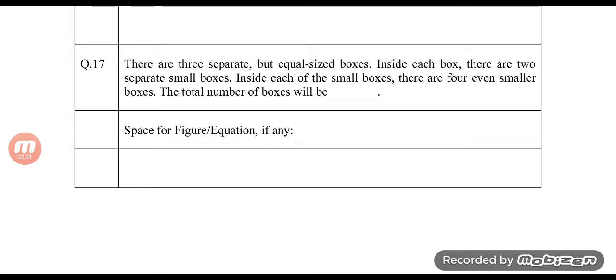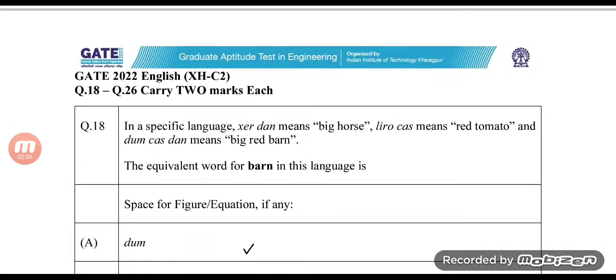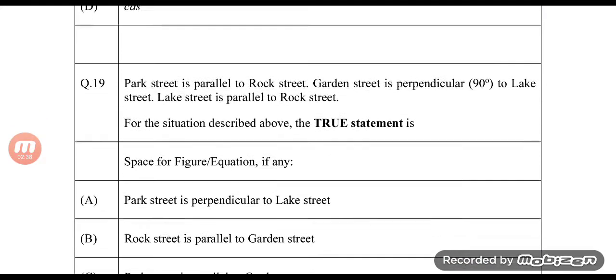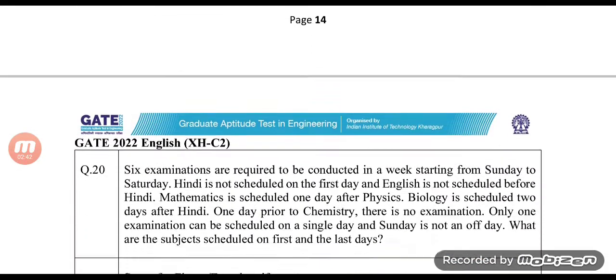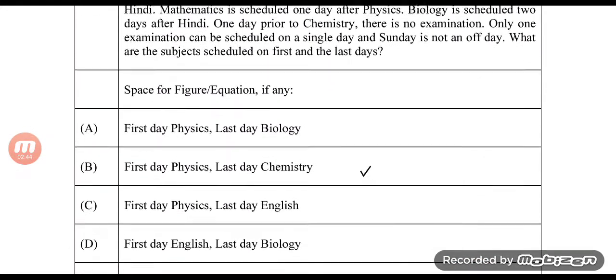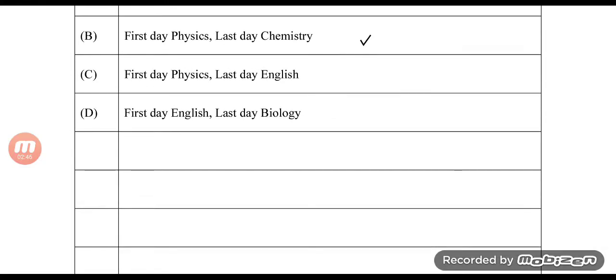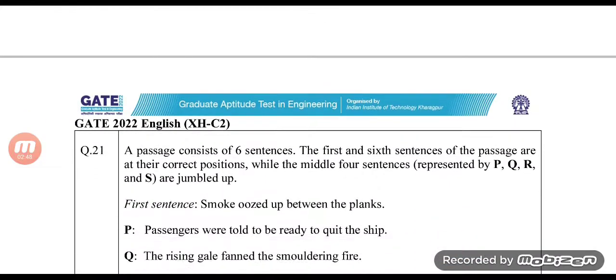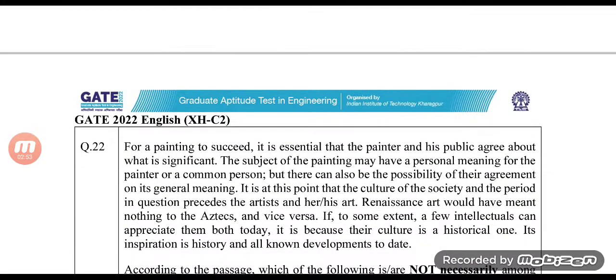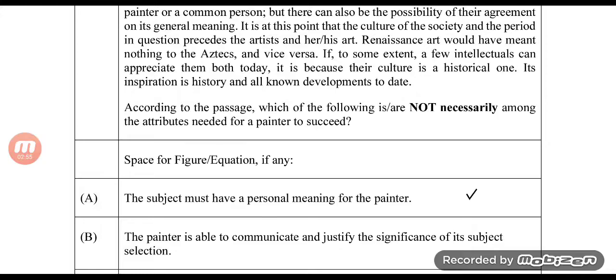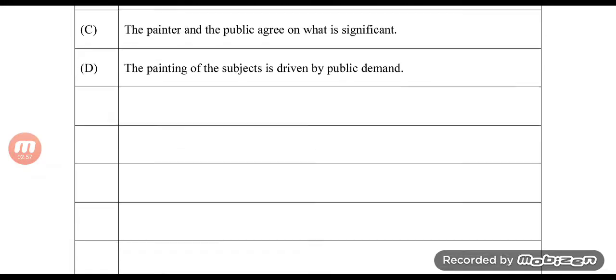Question number 17, of course, what was the answer? 33. Yeah, 33. Question number 18, A, dumb. Question number 19, D, Garden Street is perpendicular to Park Street. And question number 20, the answer is B, first day physics, last day chemistry. Question number 21, the answer is QSRPA. Question number 22, the answer is A, the subject must have a personal meaning for the painter.